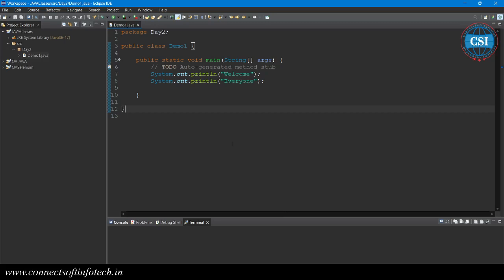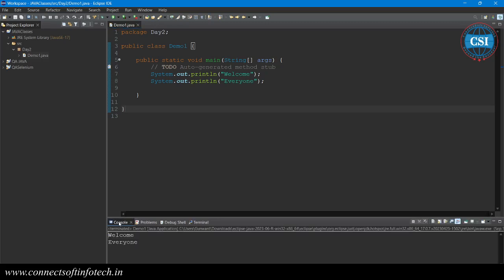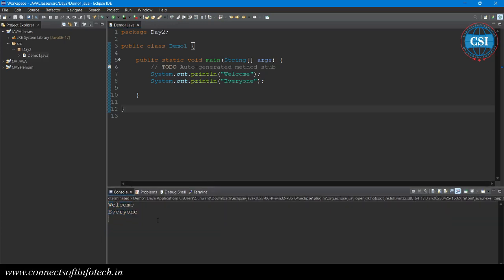If you click on run as Java application, let us see the output on the console. What output will be displayed? Click on the console. You will see the output is welcome everyone. So this is our first Java code, right? This is our first Java code.